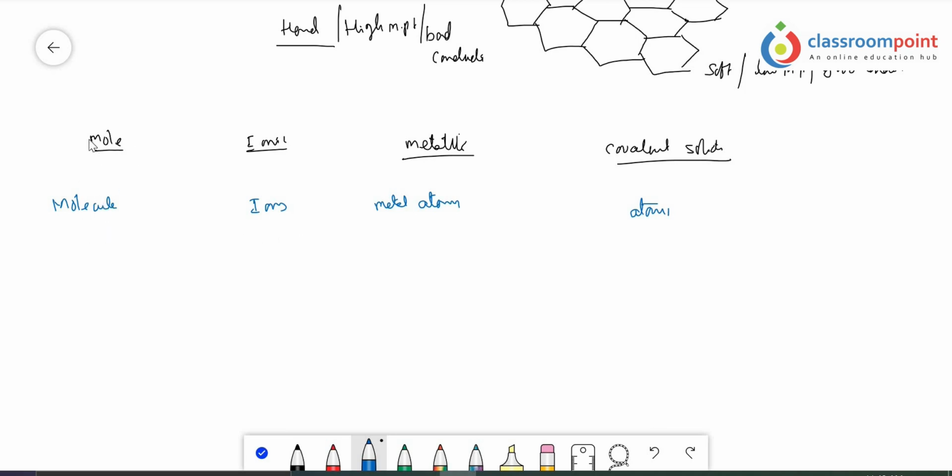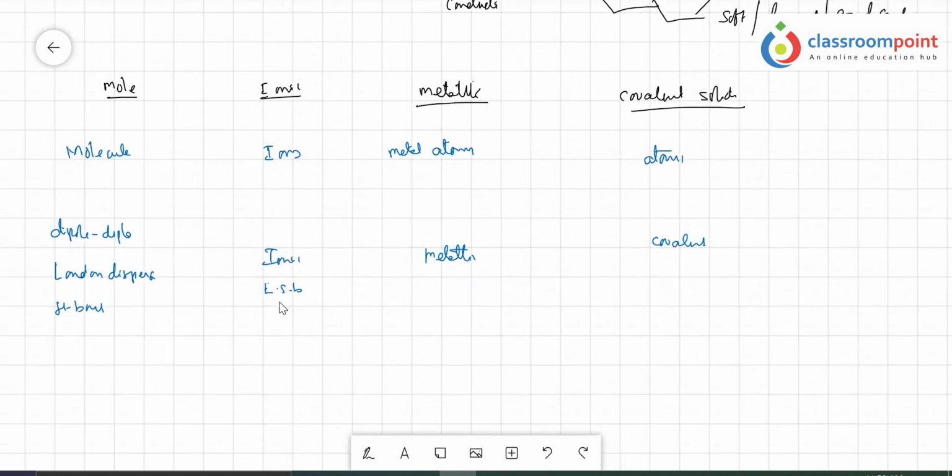And in molecular solids, what type of attraction forces are present? They may be dipole-dipole forces, or London dispersion forces, which are also called van der Waals forces, or there may be hydrogen bond attraction forces. In ionic solids, an ionic bond is present, or it is also called an electrostatic bond. And in metallic solids, a metallic bond is present. And in covalent solids, a covalent bond is present among the atoms.